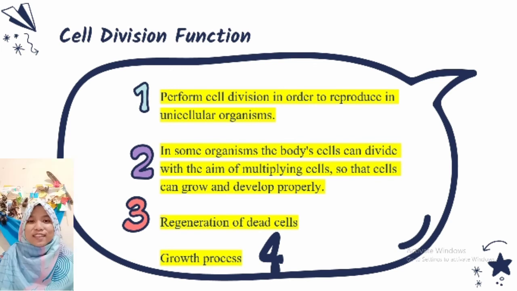The functions of cell division are: 1. Performing cell division in order to reproduce in unicellular organisms. 2. In some organisms, the body cells can divide with the aim of multiplying cells so that cells can grow and develop properly. 3. Regeneration of dead cells. 4. Growth process.